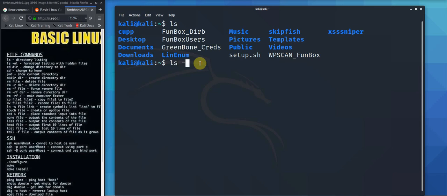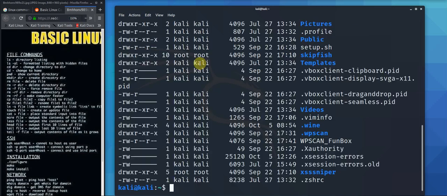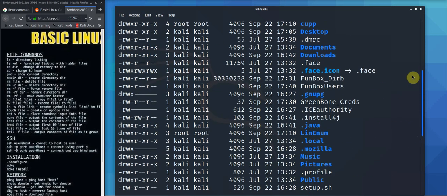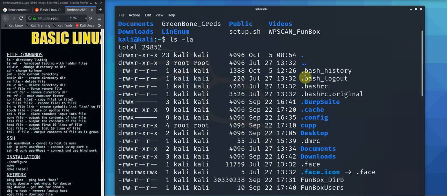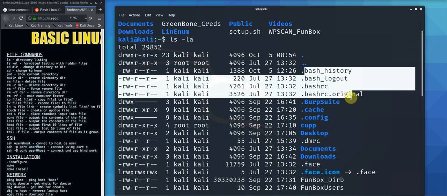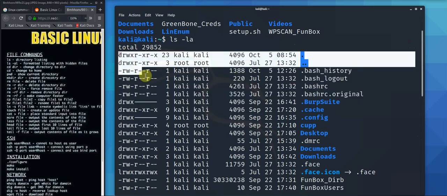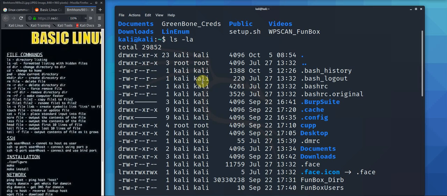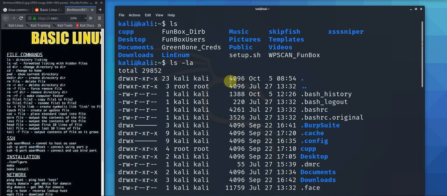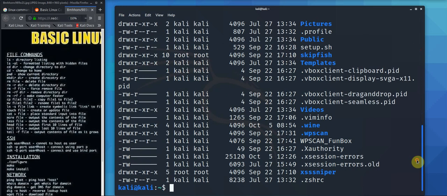dash la, we have even more information. So this command shows hidden files, so we get additional files. So all these kind of things like this here, this wasn't showing up before. Don't worry about all this information on this side now. For now, we'll cover all this on another video. For now, all I want you to know is list and list extra information within that directory. List all, I think it is.